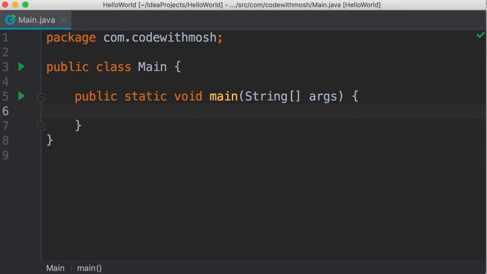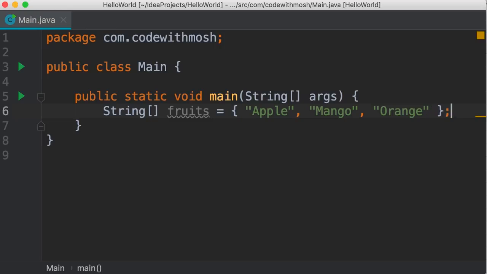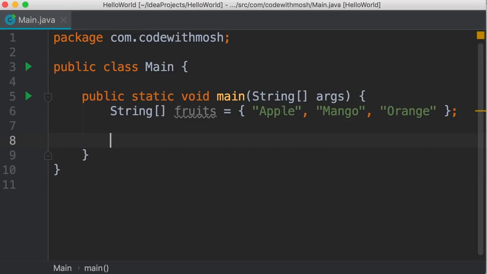The last type of loop we want to look at is the for each loop in Java. We use for each loops to iterate over arrays or collections. Let me show you. So I'm going to start by declaring a string array called fruits, and we initialize this with 3 items. Let's say apple, mango, and orange. Now let's say we want to iterate over this array and print each item on the terminal. We can use any of the loops you learned about earlier, like a for loop or a while loop, but we can also use the for each loop, which is a bit easier.